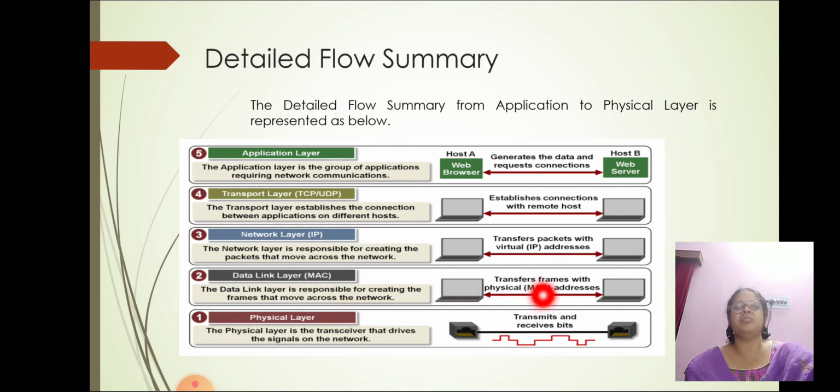In both the computers, they transfer frames with physical MAC address. Now physical layer. Physical layer is the transport that drives the signal of the network. Here the bits are being transmitted and received. So this is the detailed flow summary.